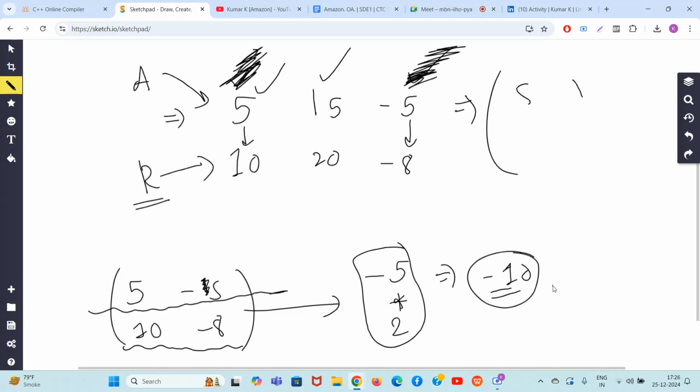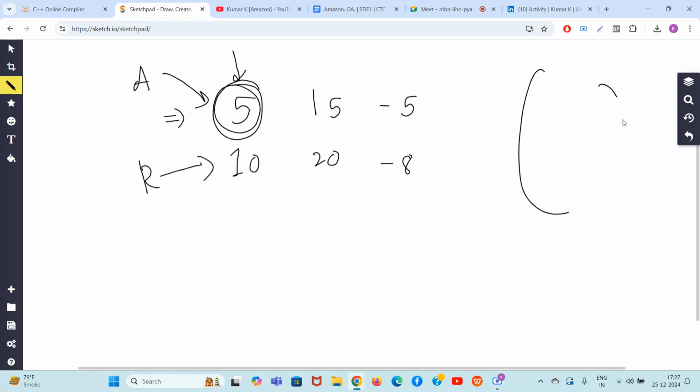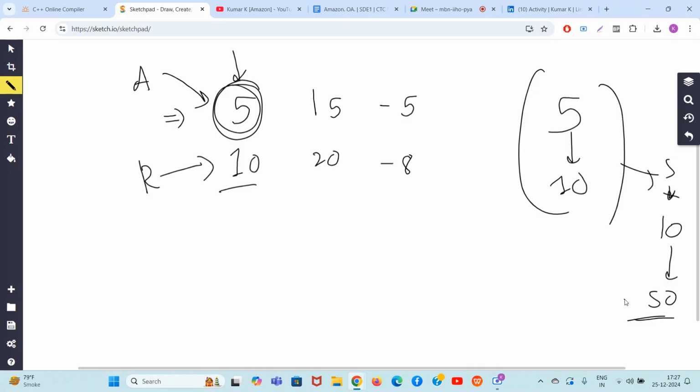Guys, there is a choice which is even better than 150. Do you want to know? What if you select only one element in the subset? You only select one element, 5. So the congruent element in R is 10. If you multiply them, it is 5 into 10, 50. This is not bigger than 150.